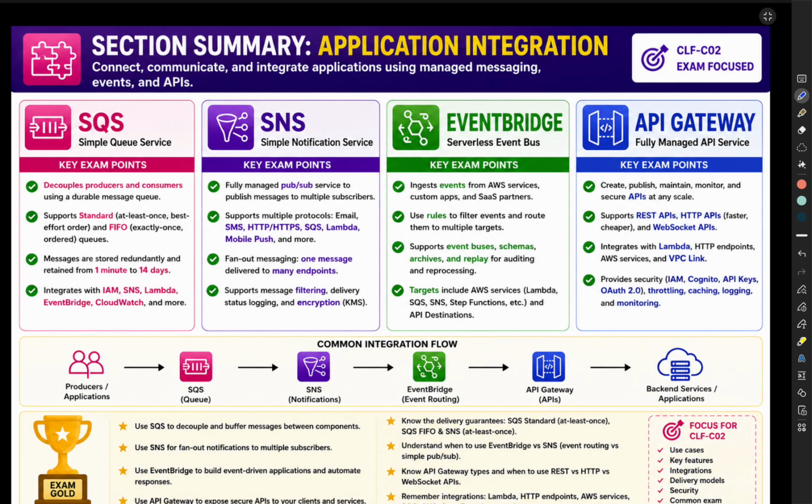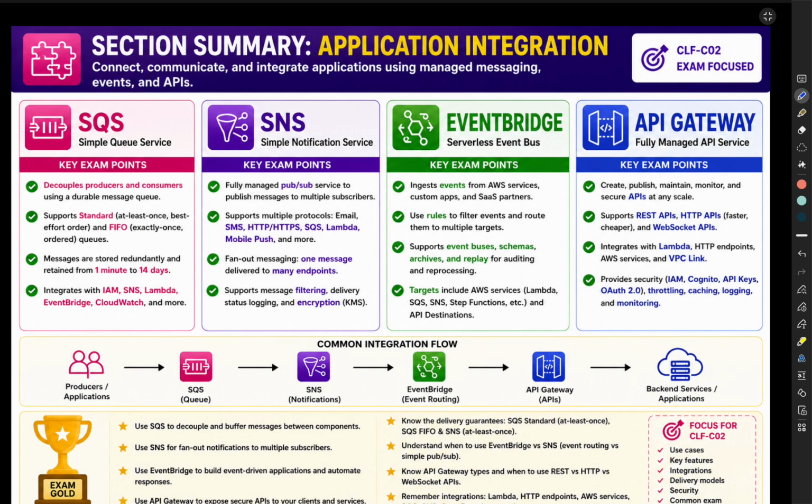It routes events more intelligently than SNS. It basically has rules and targets. Whenever the rules match, the event is triggered, and event-driven architecture is followed in this. Fourth, as discussed right now, Amazon API Gateway. It exposes APIs securely and acts as the front door for applications.